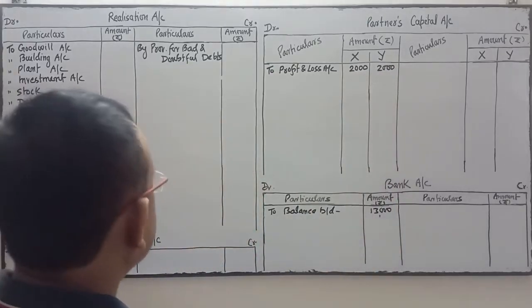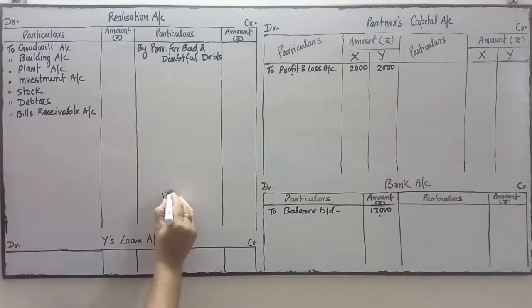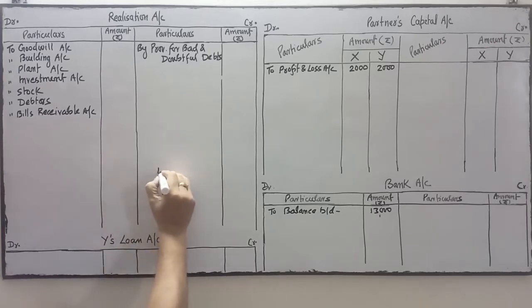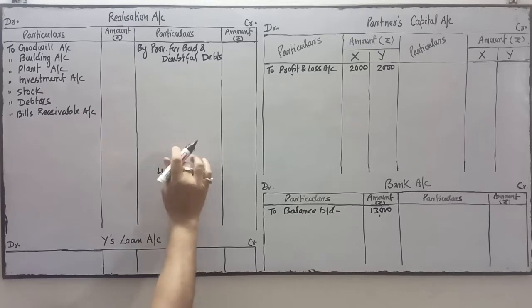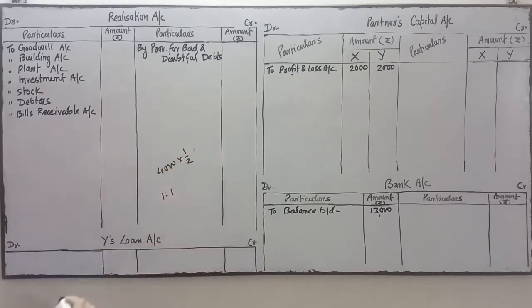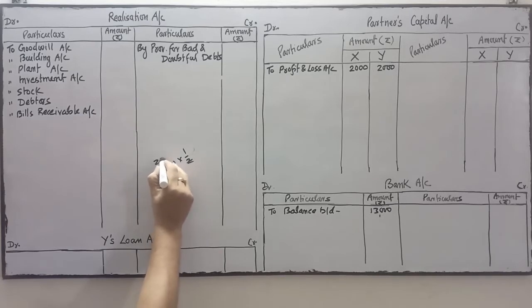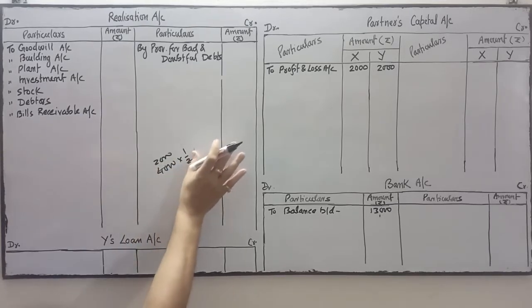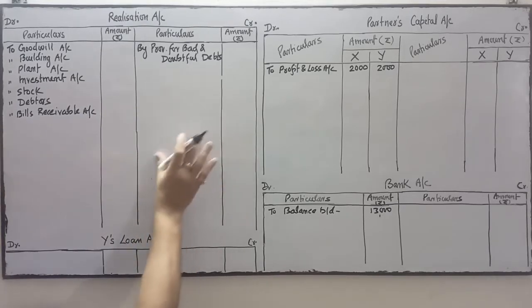Okay, the loss will be shared in which ratio? Equally, 1:1. The loss is 4,000. So 4,000 will be divided 1/2 and 1/2. So how much is it? 2,000. So 2,000 to X and 2,000 to Y.